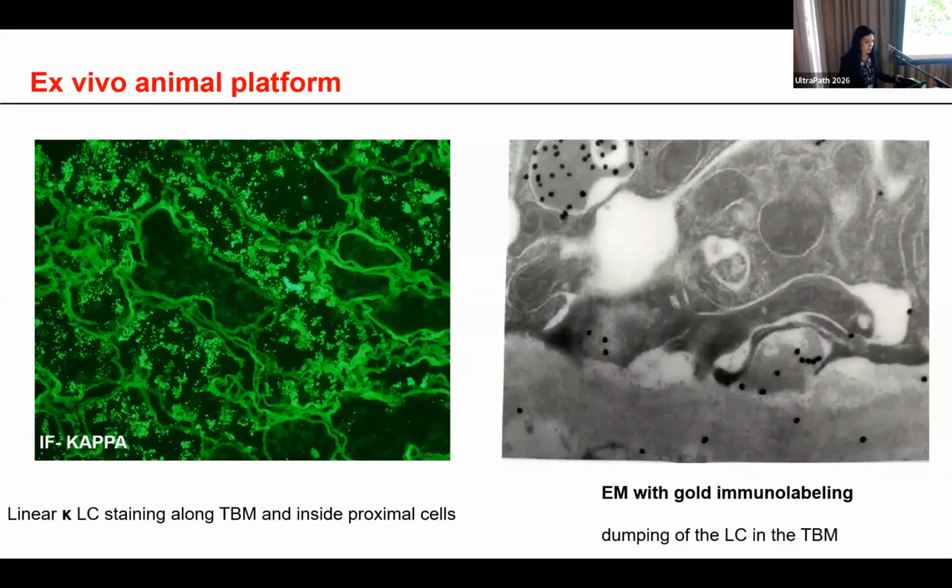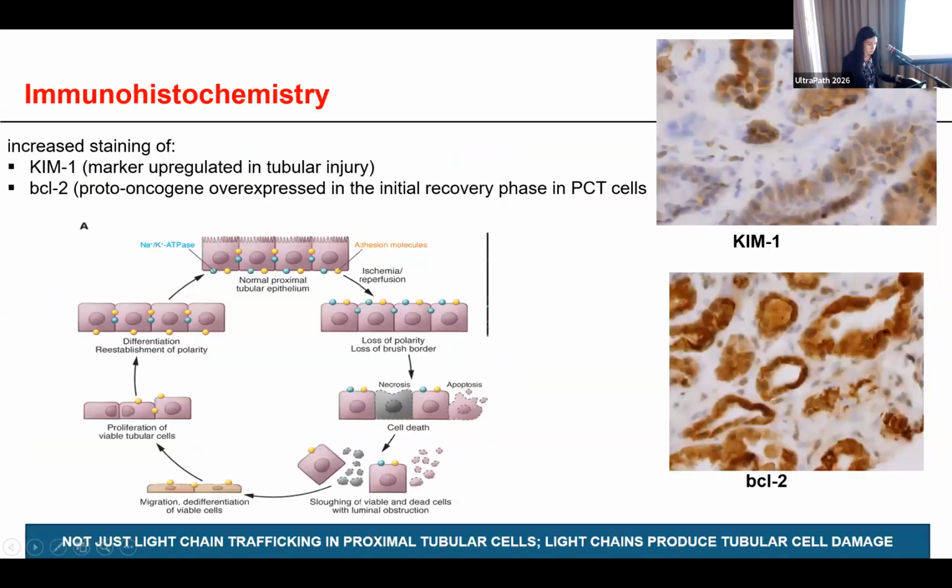This is the immunofluorescence for Kappa light chain. It showed the linear Kappa light chain staining along the tubular basement membrane and inside the proximal tubular cells. And also the EM with gold immunolabeling showed the dumping of the light chain in the tubular basement membrane, supporting that transcytosis is a mechanism involved in the delivery of this monoclonal light chain from the lumen to the contralateral side, where they deposit in the tubular basement membrane.